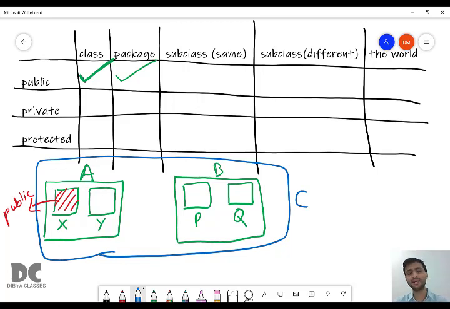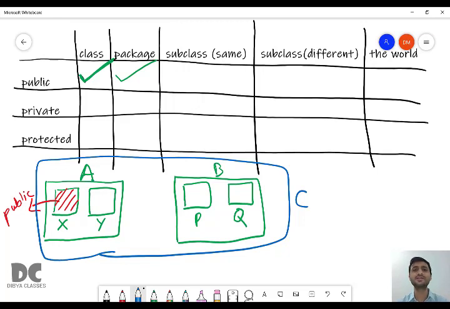So assume that in package C there are two classes, A and B. All the classes, there may be classes D, E, F also, but in this small package there are only two classes, A and B. Inside B there are again two functions, P and Q. So when X is declared public, all the functions of class A can access it, and also all the functions of class B, that is P and Q, can access X because X is declared as public.